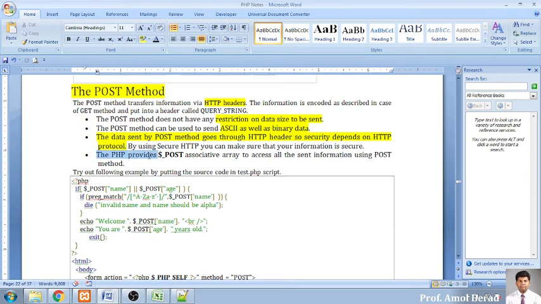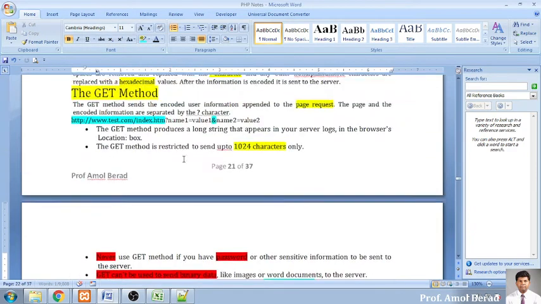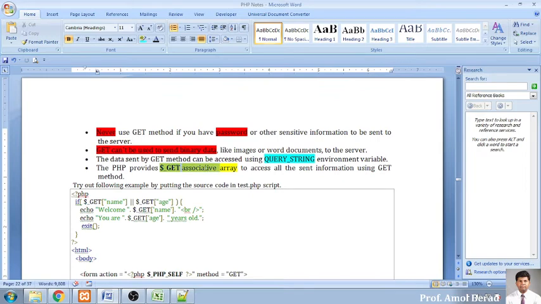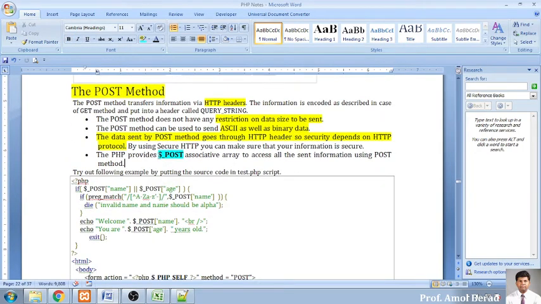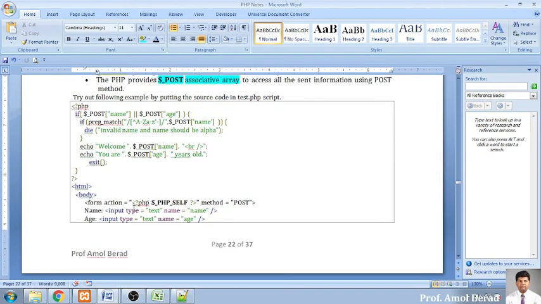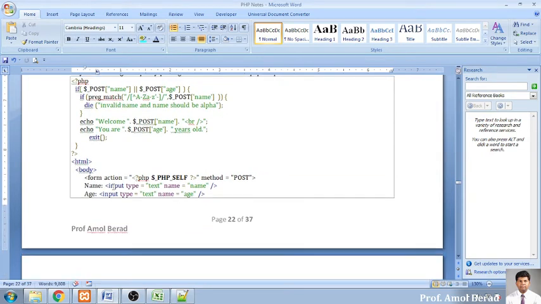Whenever you are working with it, the associative array is nothing but your $_POST. ये सबसे important है, $_POST. In the previous example it was the $_GET associative array. Same here, the $_POST associative array will be helping us to access all the sent information from the POST method.